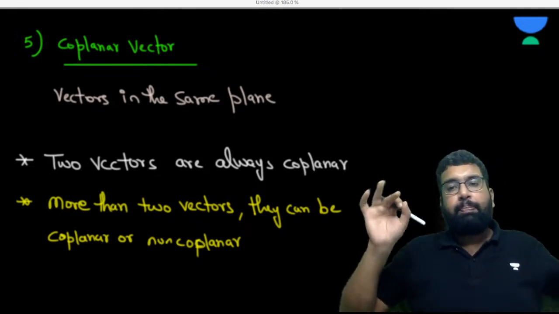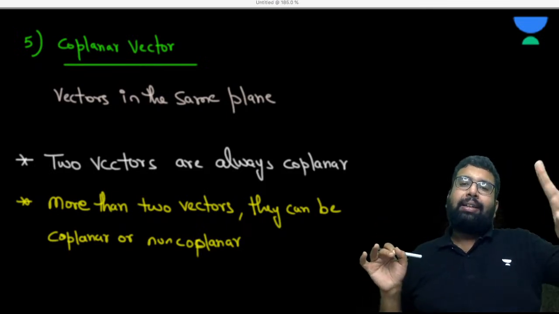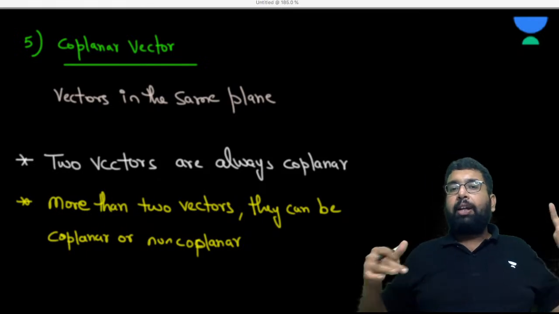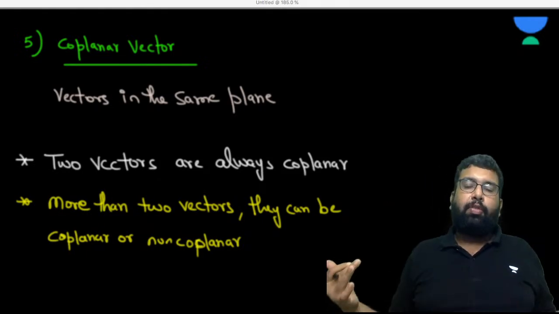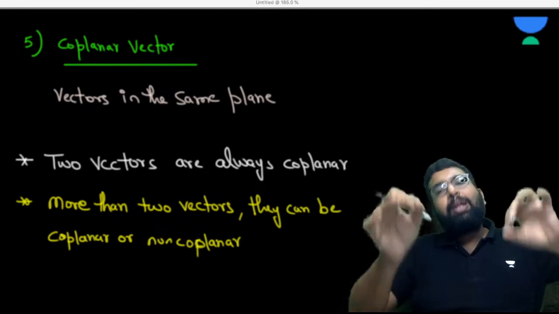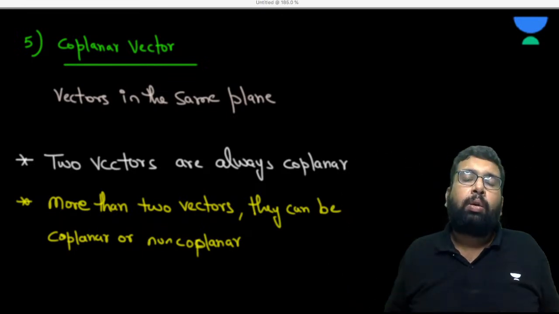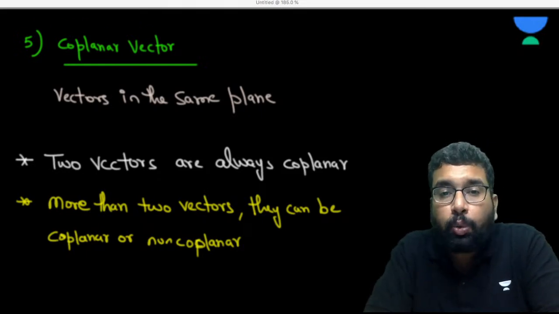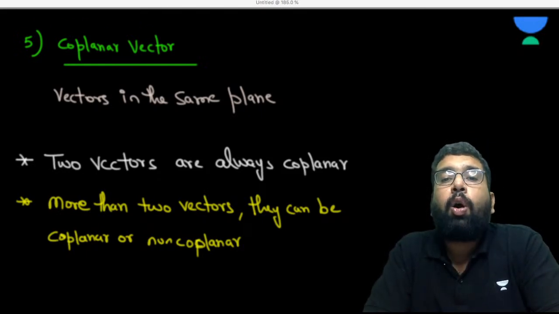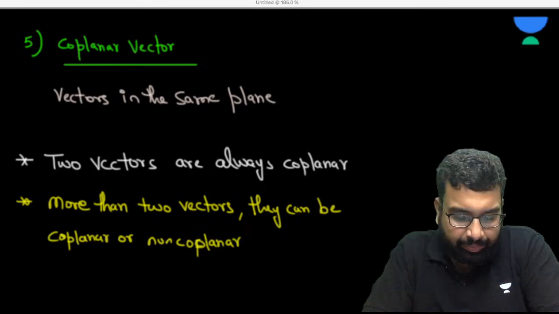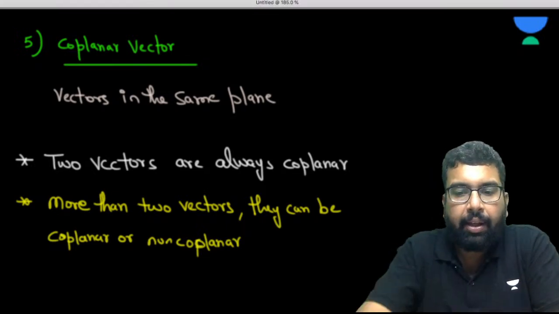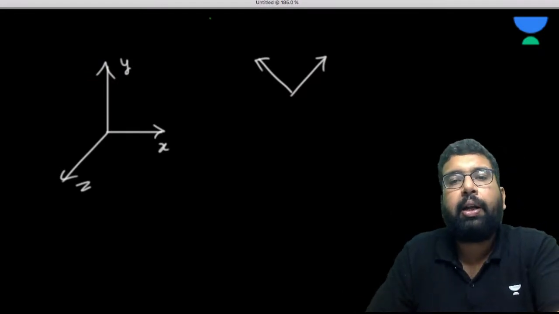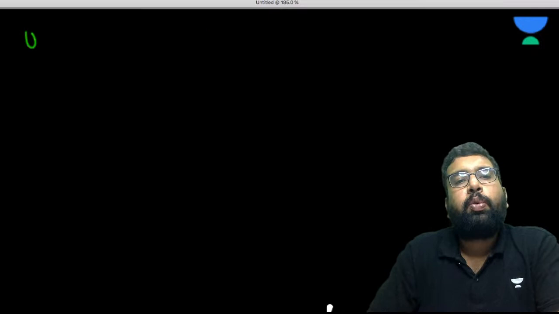So see, simple funda. If there are two vectors somewhere in a problem, they are always coplanar. But if there are three or more vectors, they can be coplanar, or they can be non-coplanar. Anything can happen. Is that clear, my dear? Very important: two vectors are always coplanar. Understood?